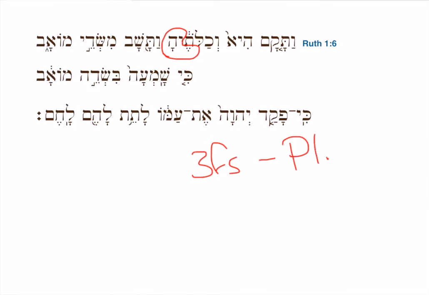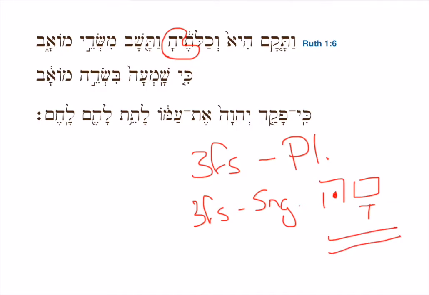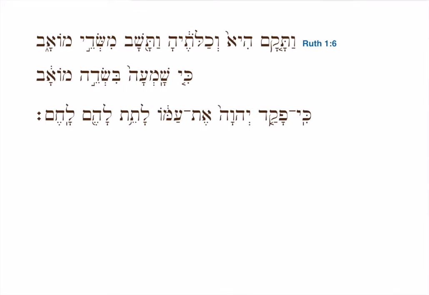If you were to use a 3fs suffix for singular nouns, it would have looked like this, a kametz hey with a mapik, a little dot in that hey. This would have been used if there was one daughter-in-law, but we have more than one, so that's the suffix that we get. The second clue that lets me know I have a plural noun is that holum and tav.